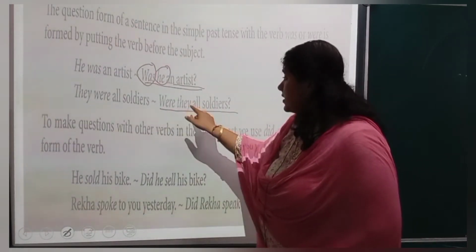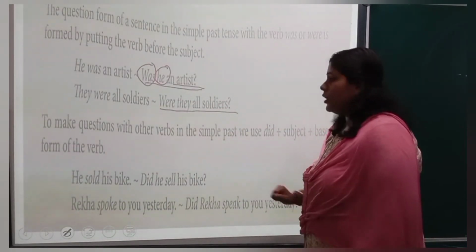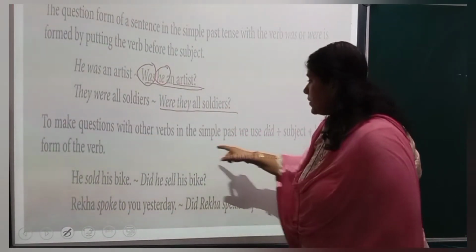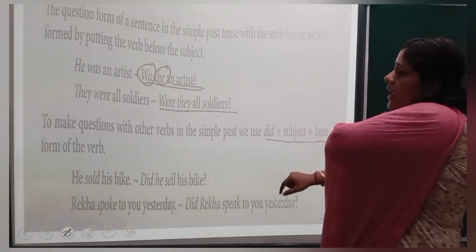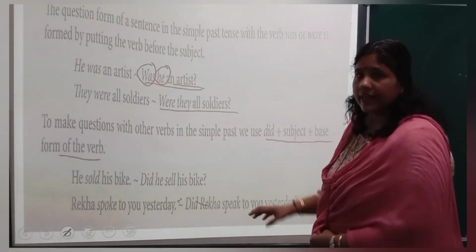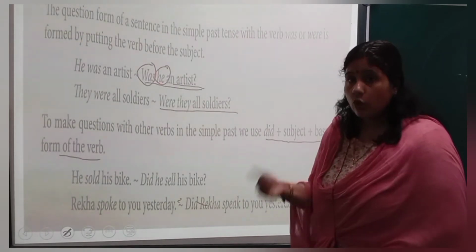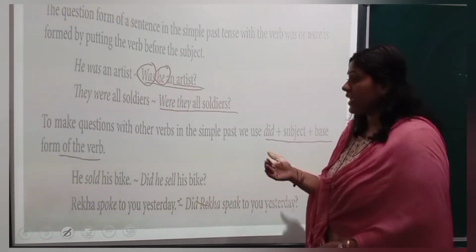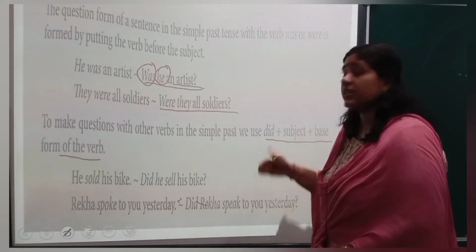Verb, subject, remaining part of the sentence, question mark. To make questions with other verbs in the simple past, we use did plus subject plus base form of the verb. So how? Like in the negative, when there is no helping verb, we use did. So same way here also. When there is no helping verb, was or were, we will use did.